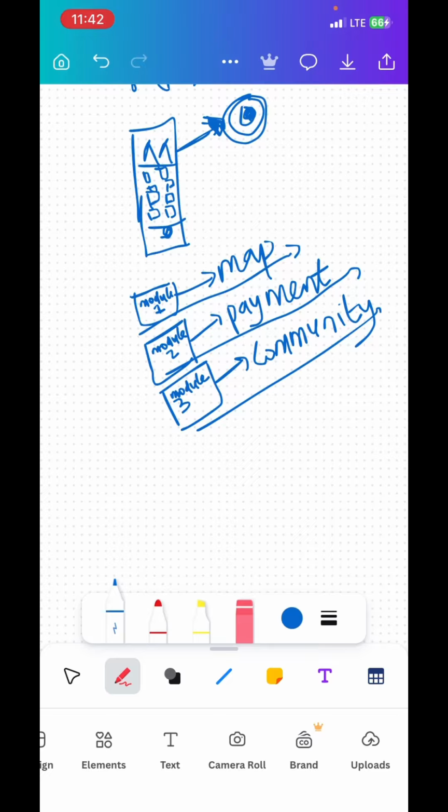So that's what modules are. And modules are the most important thing. They are basically the building blocks of your application. Modules are the building blocks. Okay, so that's where you start.